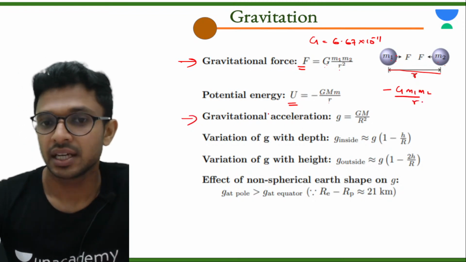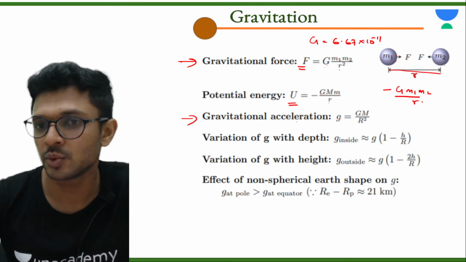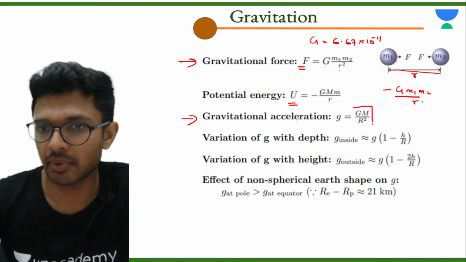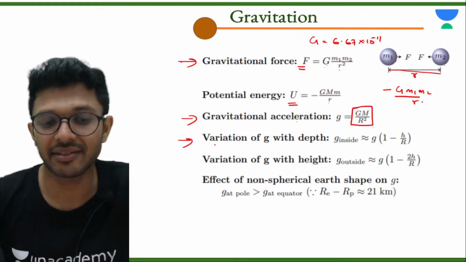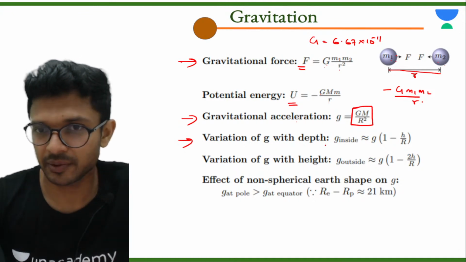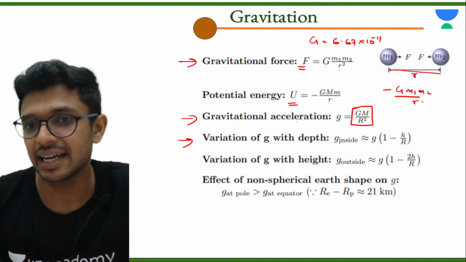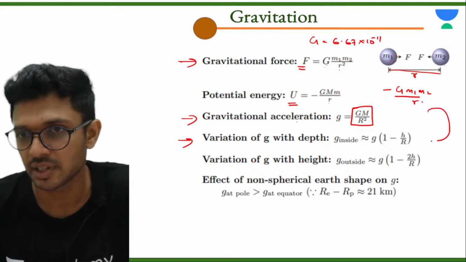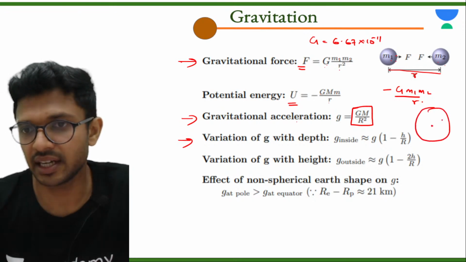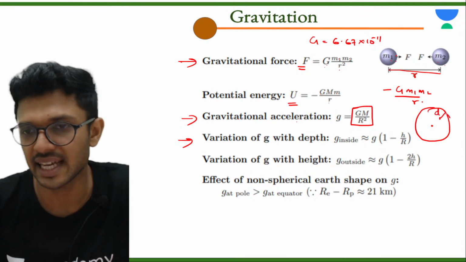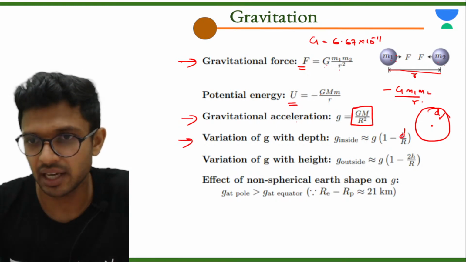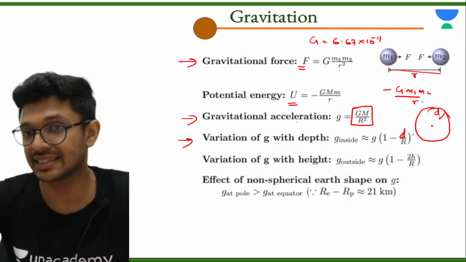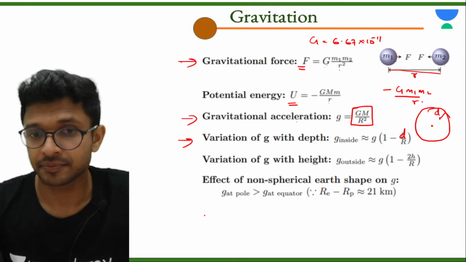Then the acceleration with which the particle moves, g, is given by GM by r square if it is perfectly on the surface. The acceleration due to gravity will be changing with respect to depth. So the acceleration due to gravity at an inside point, I'll just draw the figure. This is our earth, this is the center. If you have a particle which is at a depth d from the surface, the acceleration due to gravity at this point is equal to g into 1 minus d by r, where d is the depth from the surface.